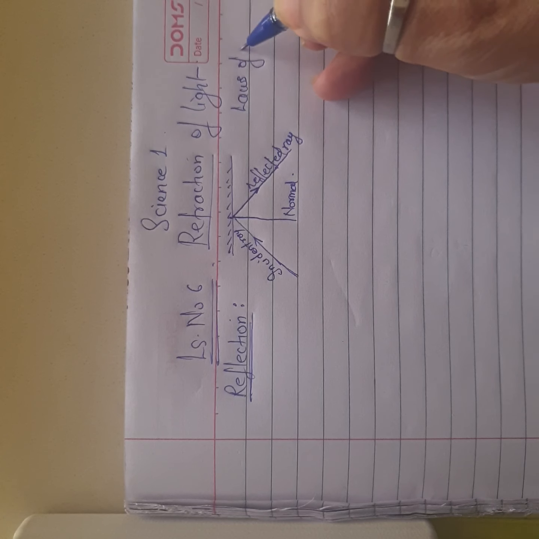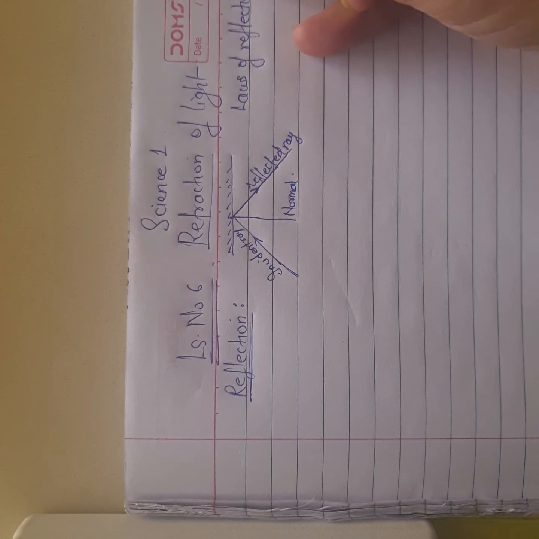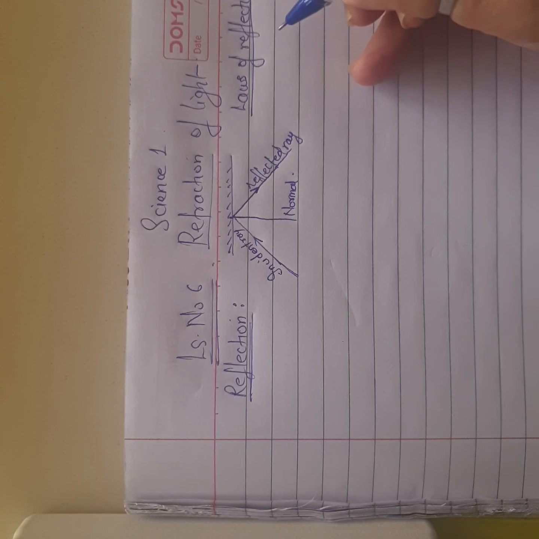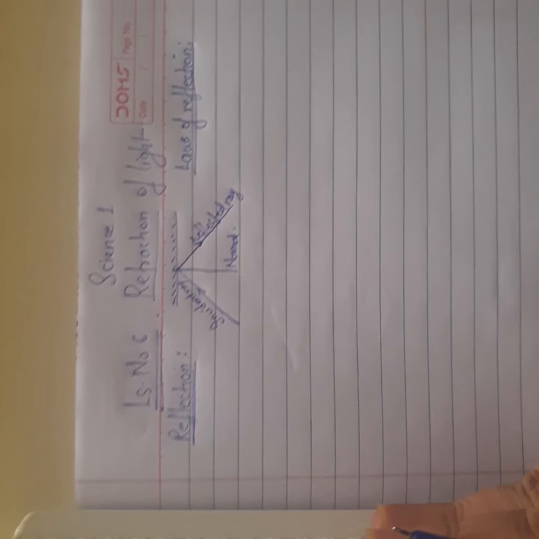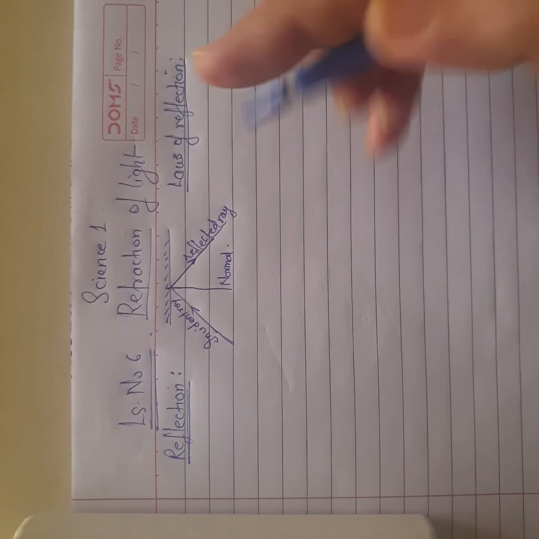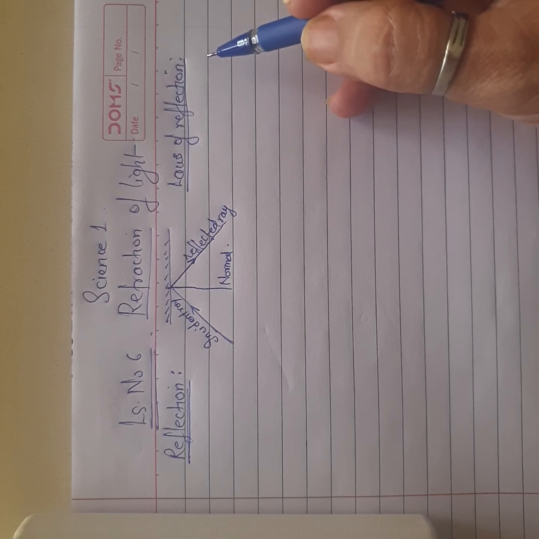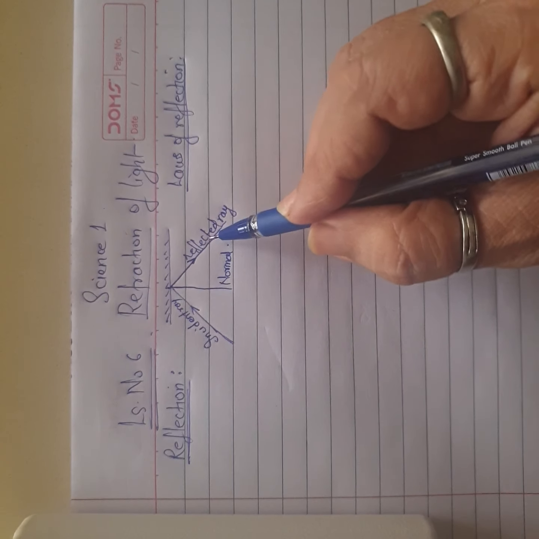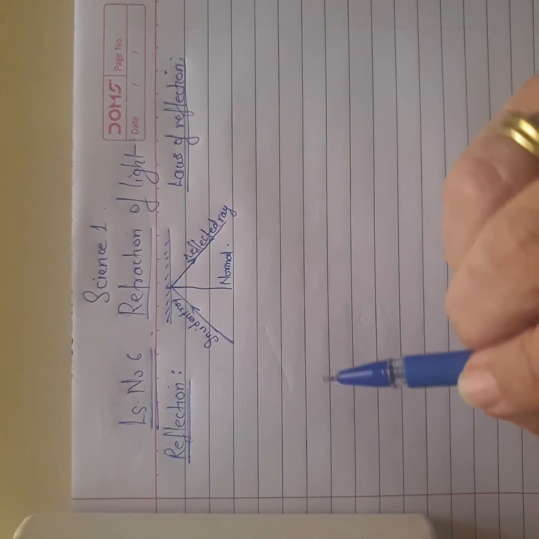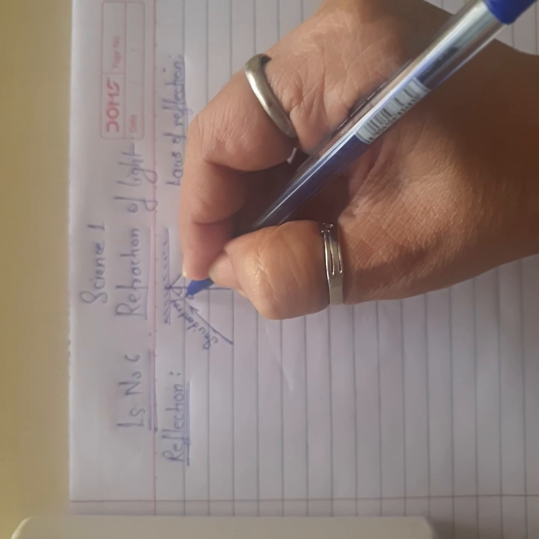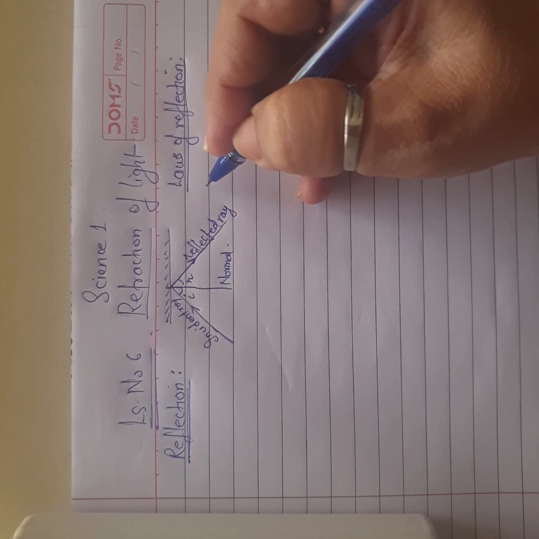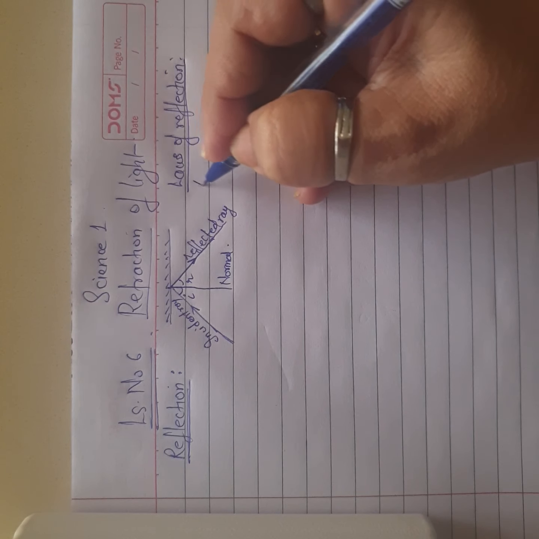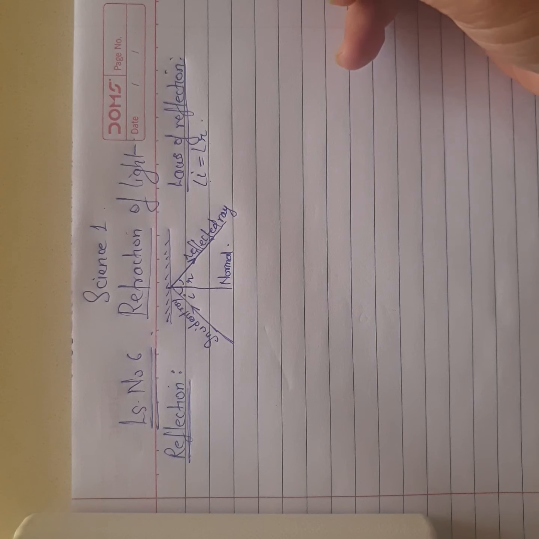I'll just mention the laws of reflection, I will not write them down. If you remember, the incident ray, the reflected ray, and the normal all lie in the same plane. The incident ray and the reflected ray lie on the opposite side of the normal. This is the angle of incidence and this is the angle of reflection. And we had a very important law which said that angle I is equal to angle R. That is, the angle of incidence is equal to the angle of reflection.